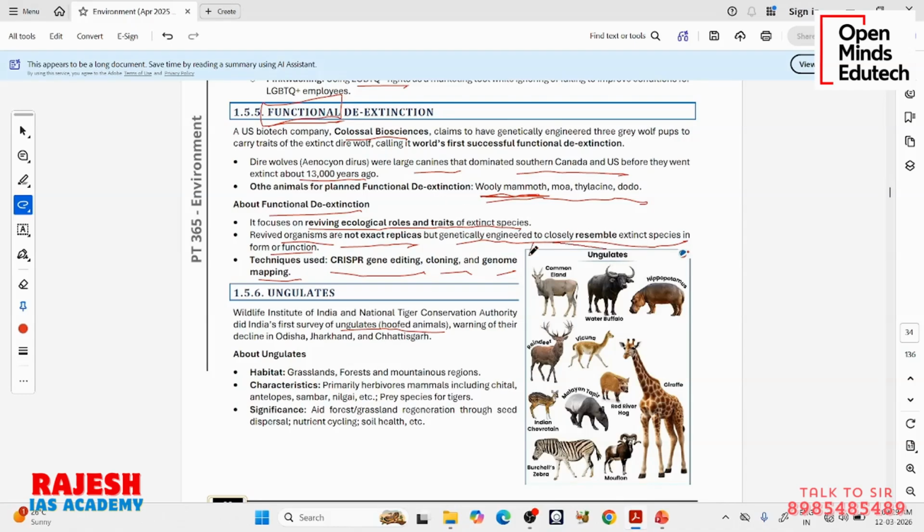Then there are ungulates. Usually these claw-having animals are meat-eating animals, they are carnivores. Almost all of the ungulates are vegetarian animals, herbivores. They do not kill other animals. They are the prey to carnivores. Their target is to run away from the predators. All of these animals want to run away from tigers, lions, etc. Their intent is not to catch other animals; their intent is to run faster. So they will not develop claws. They will develop hoofs.